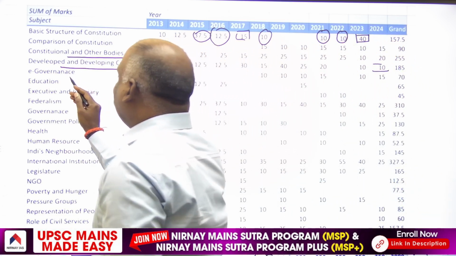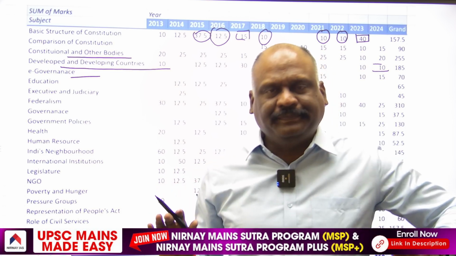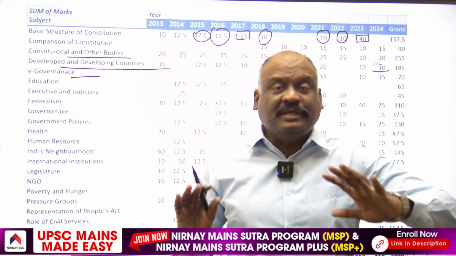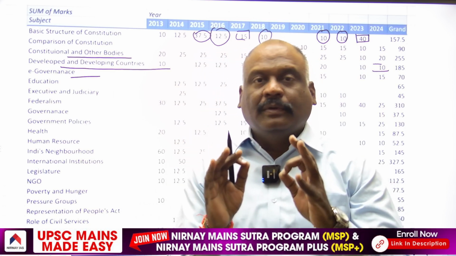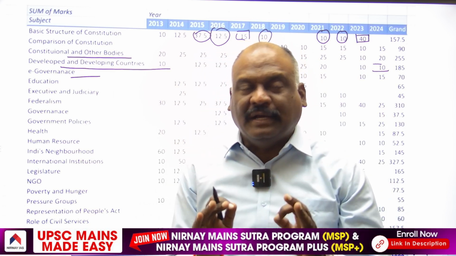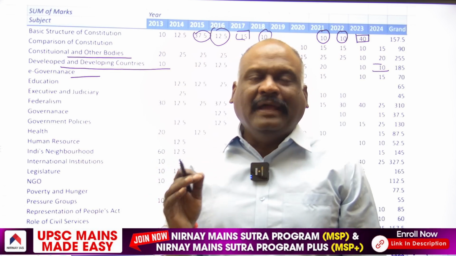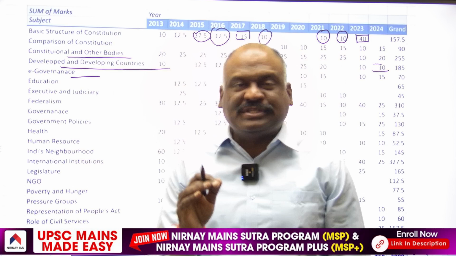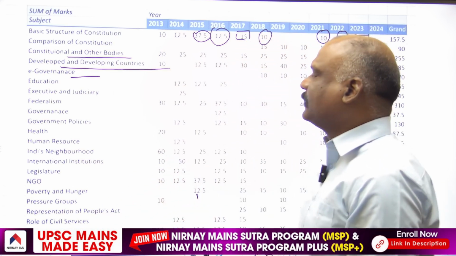Then from e-governance. E-governance is very, very important, my dear aspirants. That is why I teach e-governance from New Horizons of Public Administration by Mohit Bhattacharya and the Indian Journal of Public Administration. Every year, questions do come from this area.